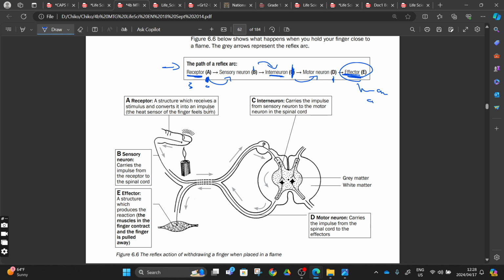So we did all of this, explaining that there's an interneuron at the center, and then we have the motor neuron, and we said the one that is passing by the dorsal root there is going to be our sensory neuron, right? And the one that is passing the other side, which is the ventral root, will be a motor neuron, going to affect an effector. We did this, right?